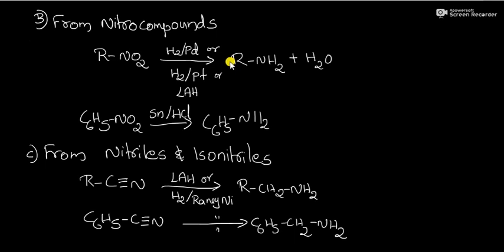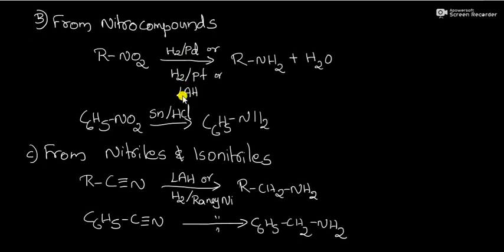We have used different types of reducing agents like hydrogen in the presence of palladium or hydrogen in the presence of platinum. All these two reactions are catalytic hydrogenation reactions, or we can use lithium aluminium hydride as a reducing agent.